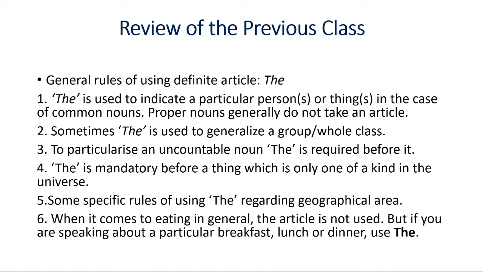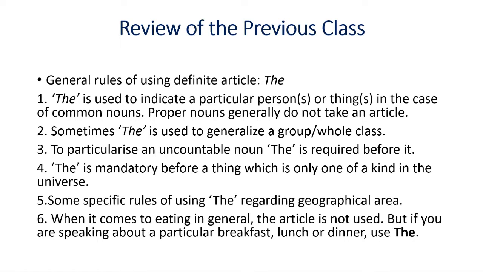Proper nouns generally do not take an article. So whenever we are using the, we have to see whether we are using it to indicate something particular, whether it is a person or a thing. Sometimes we use the to generalize a group or whole class, and we also use the to particularize an uncountable noun which cannot be counted.